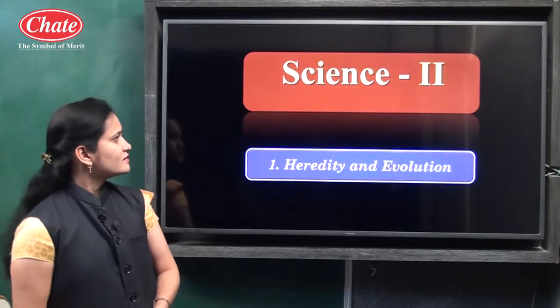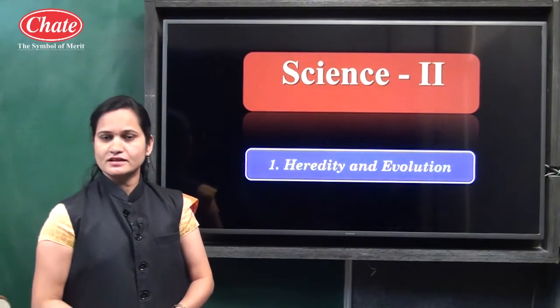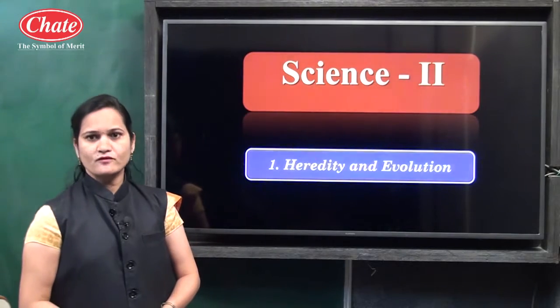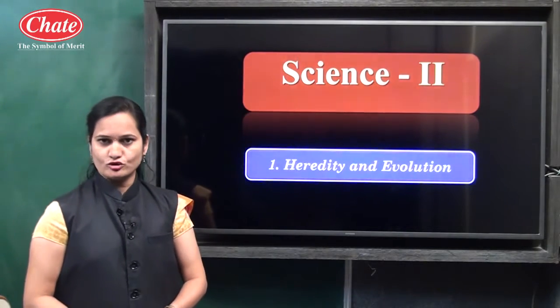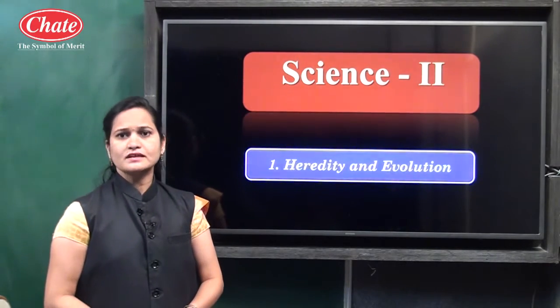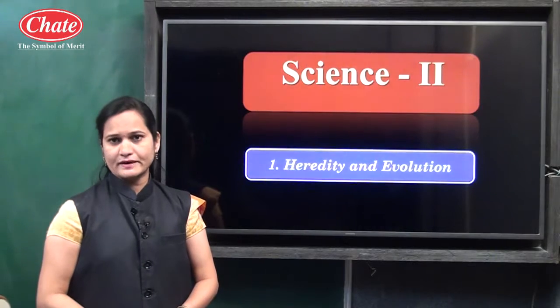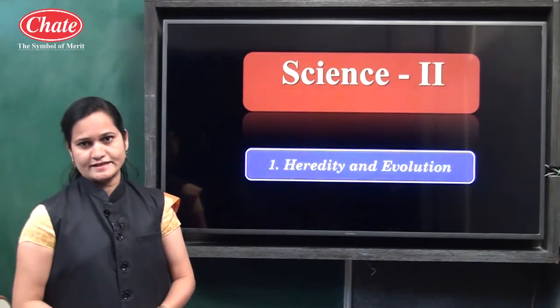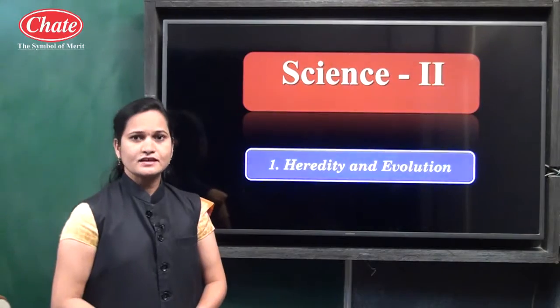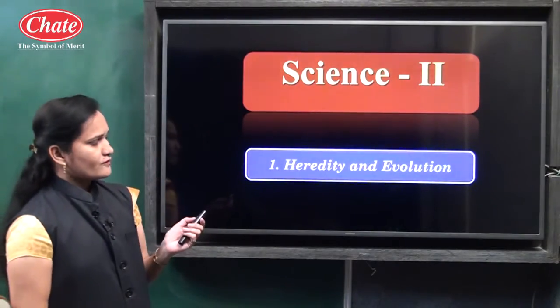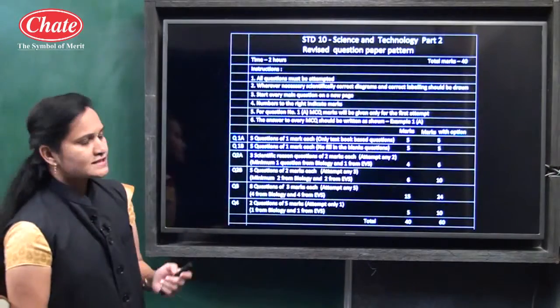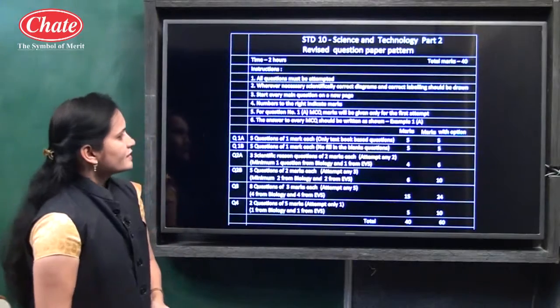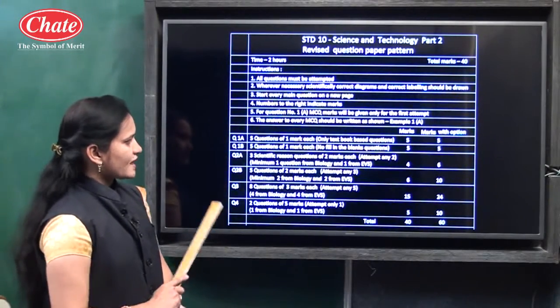Hello students, today we are going to see Science 2 lesson number 1, Heredity and Evolution. In that, first we will discuss the paper pattern and then we will see the important points of the lesson. Okay, so first we will see the paper pattern of Science 2. See the paper pattern. Here total 4 questions are there.